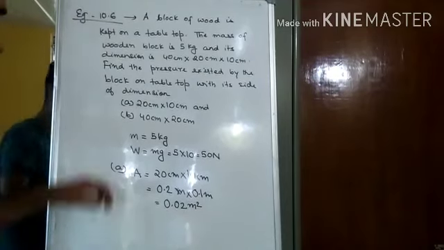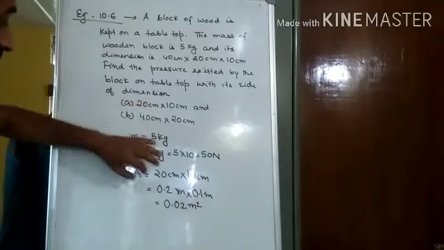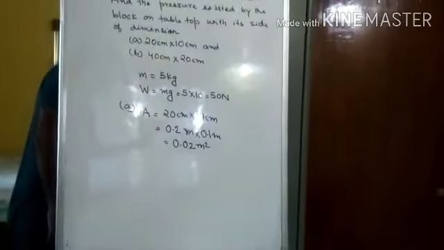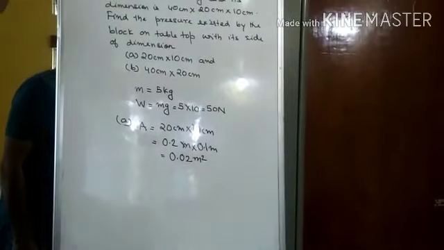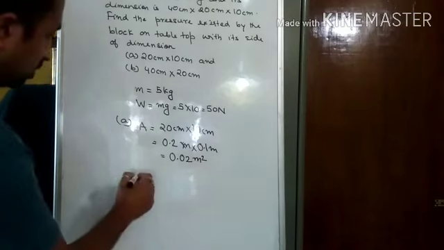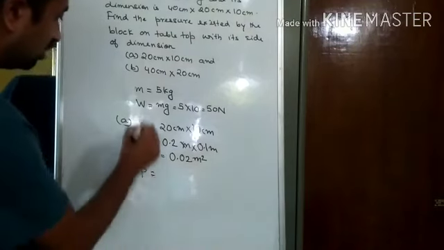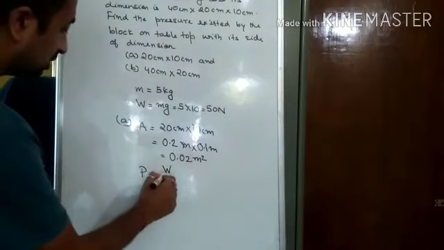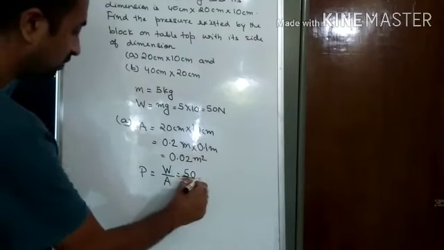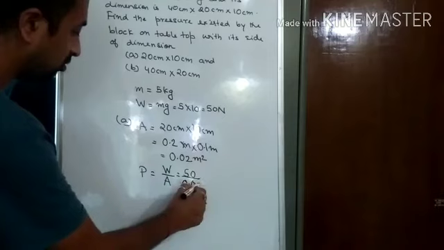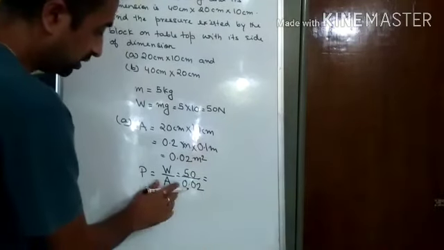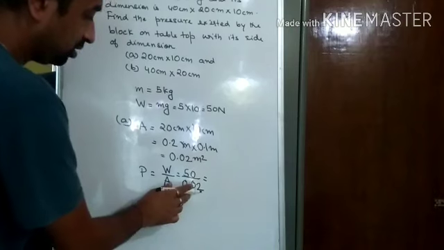Clear? Now we know this is the thrust, this is the area, so we can easily find out the pressure. So what will be the pressure here? It will be pressure, which is equal to weight, that is the thrust per unit area, which is equal to 50 divided by 0.02, which can also be written as 10 to the power minus 2.